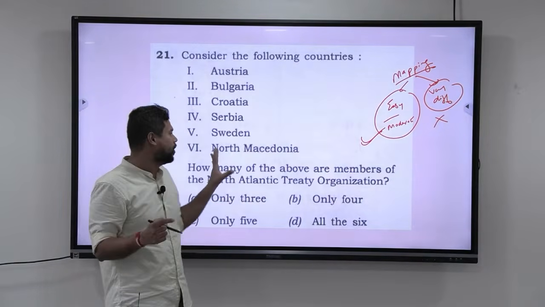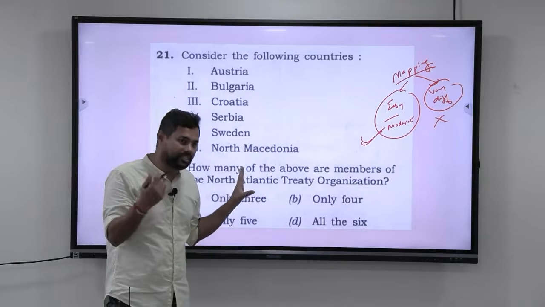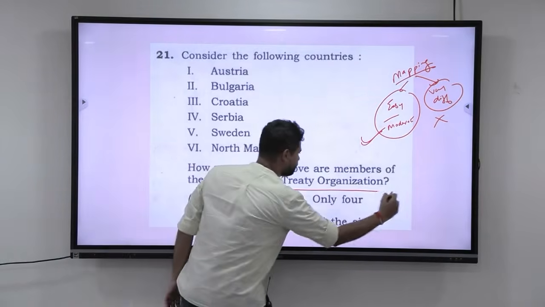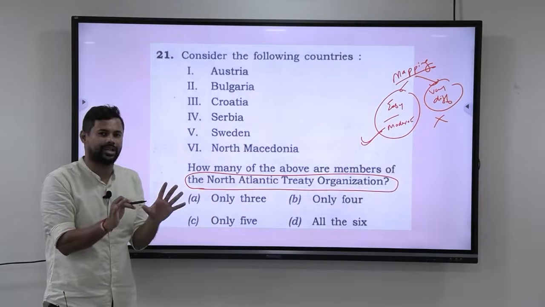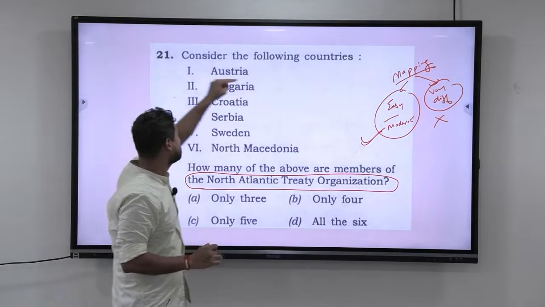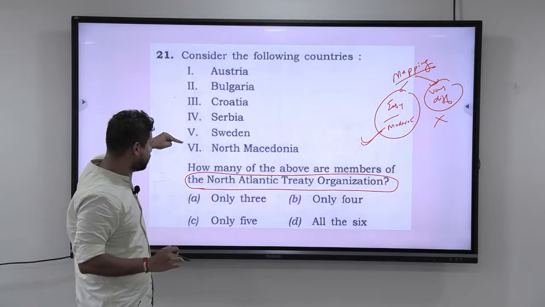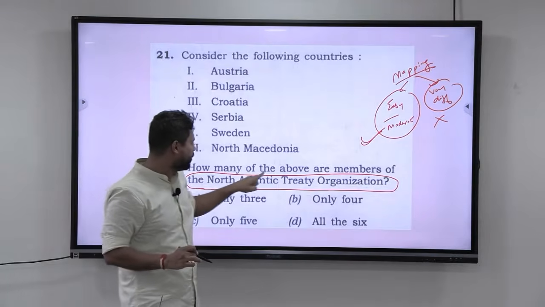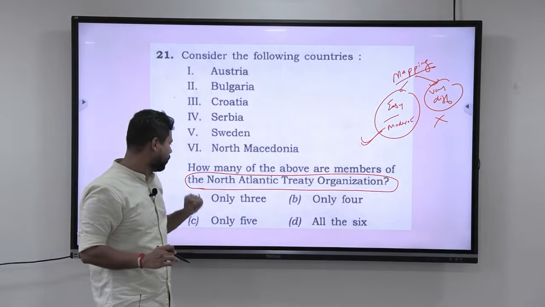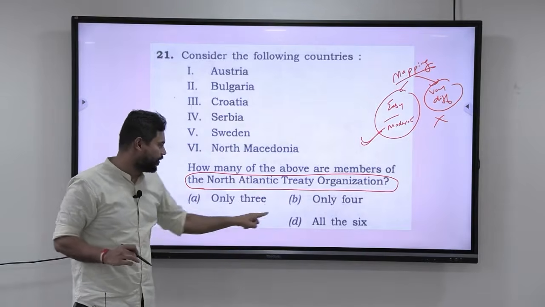Why? Because look at this. Why is it that they are asking this question on NATO? Okay, first let me read out the question entirely. Consider the following countries: Austria, Bulgaria, Croatia, Serbia, Sweden, North Macedonia. How many of the above are members of NATO? Only 3, only 4, only 5, all the 6.